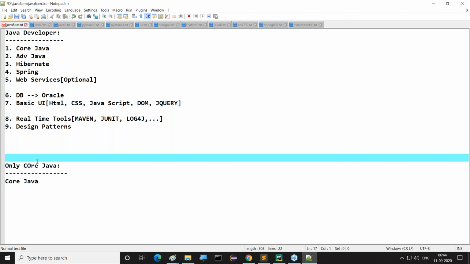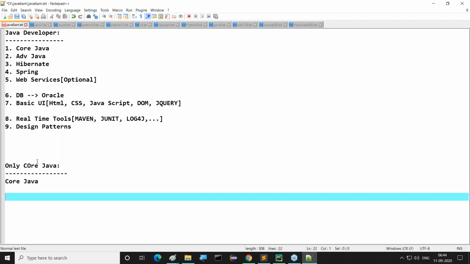What batches are you providing at Durgasoft in the case of Java? So this is one batch. Those who are looking for only core Java, today is a demo class. Remember this one. Then apart from this, the basic Java package.